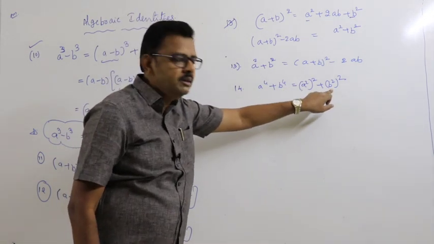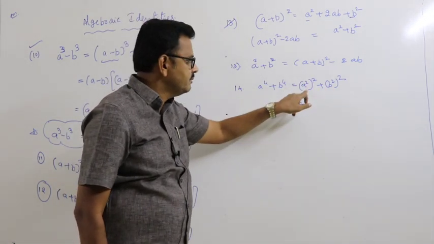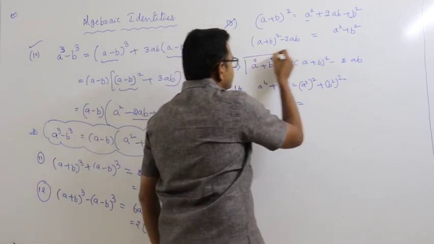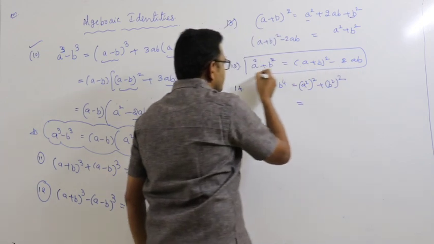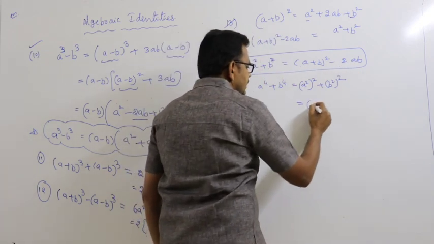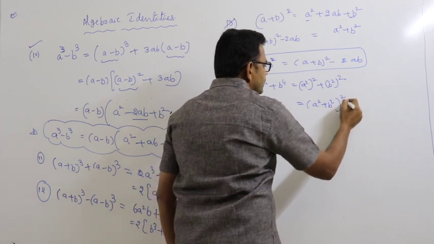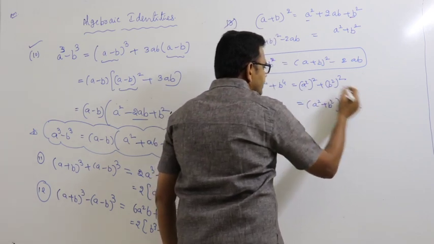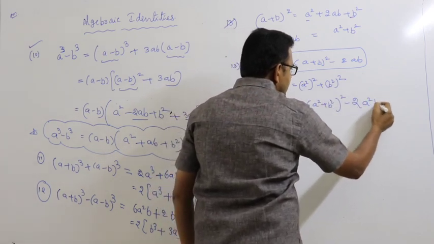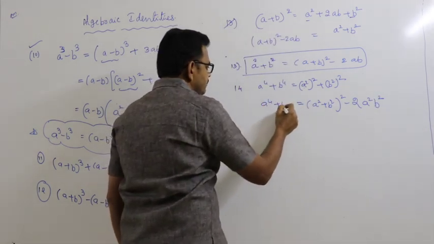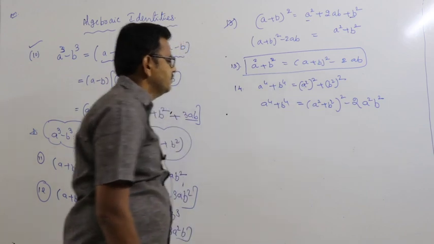In place of b, b square. a square plus b square is equal to, according to this, (a square plus b square) whole square minus 2ab, that is a square b square. So a power 4 plus b power 4 is equal to,